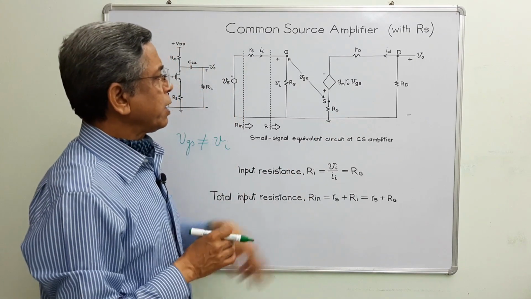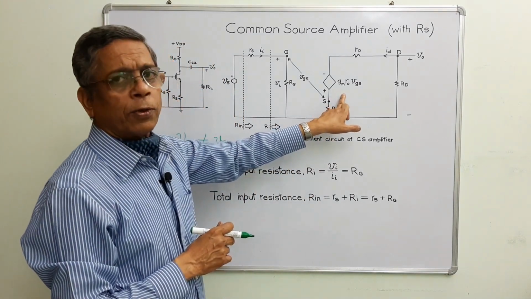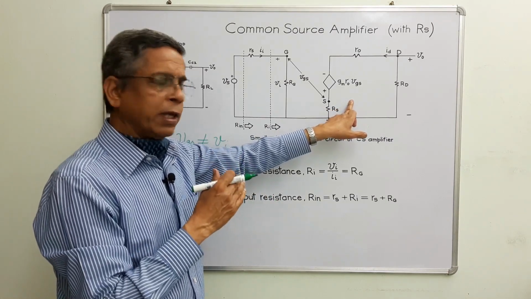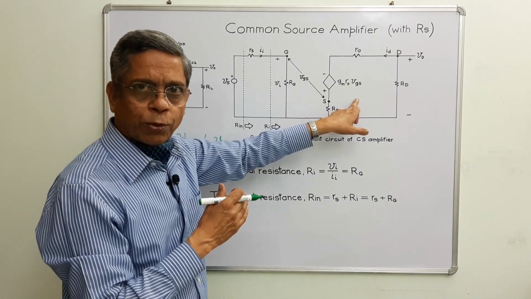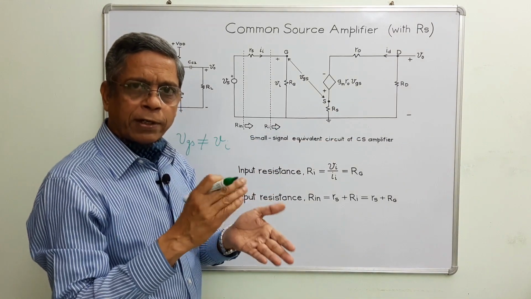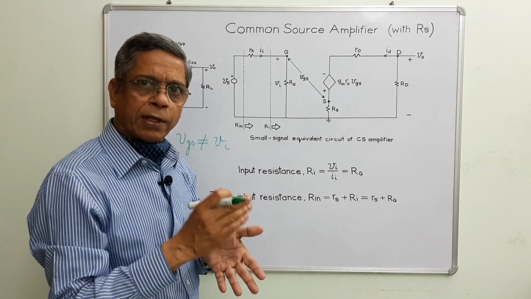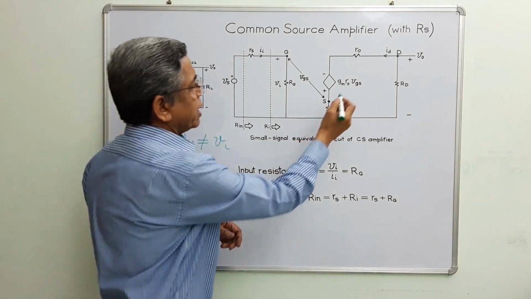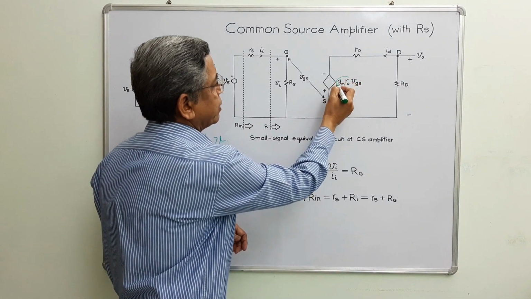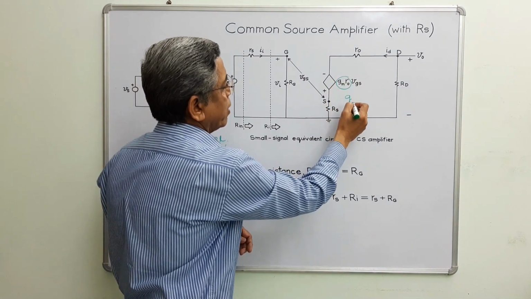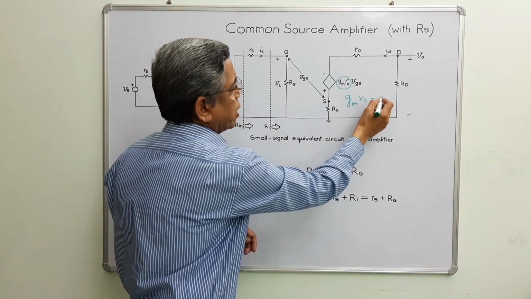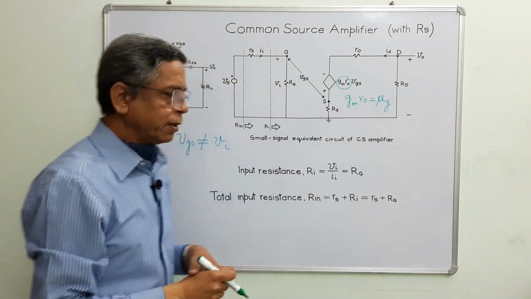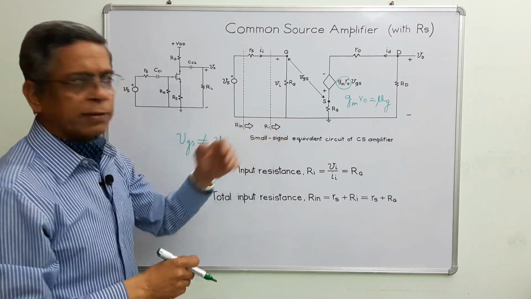One more point, this is a voltage controlled voltage source. Previously it was a voltage controlled current source. It has been changed into a voltage source by way of interconversion of sources using Thevenin and Norton theorems. Now there is a term, this gm R0. Let me write this equal to mu for convenience, and the rest of the things are the same.